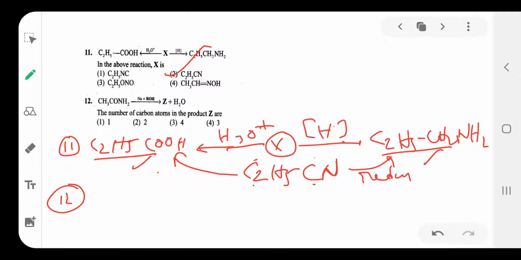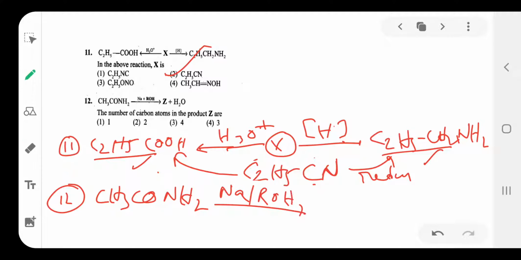Next, question number 12. Acetamide, CH3CONH2, an amide, reacts with Na and ROH alcohol. So in this reaction also an amine is formed. So here CH3CH2NH2, because this is a reducing agent, CO becomes CH2.